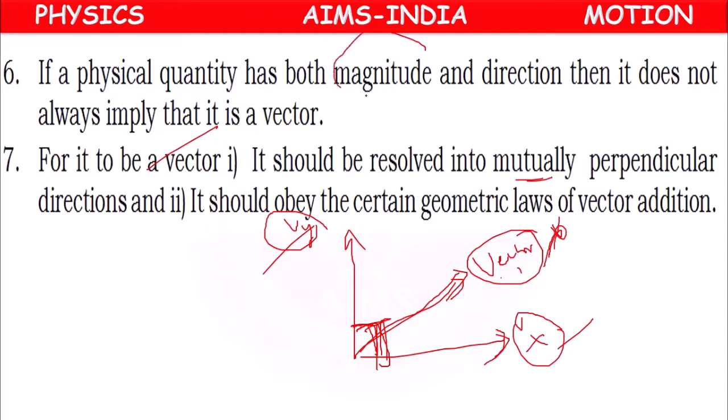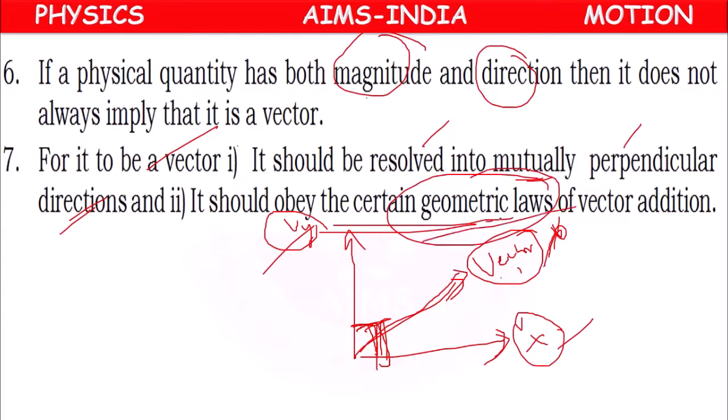Along with having magnitude and direction, it should be resolved into mutually perpendicular directions. That is one condition, and they should follow certain geometric laws of vector addition. So then only it will be a vector. Otherwise, it is not a vector.